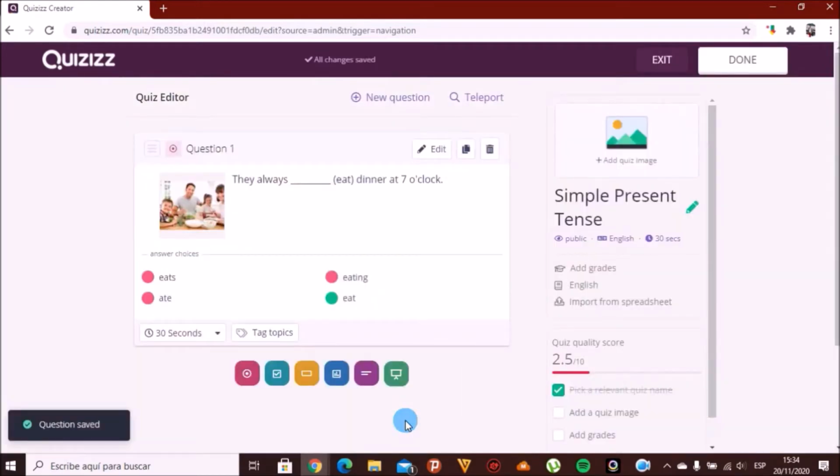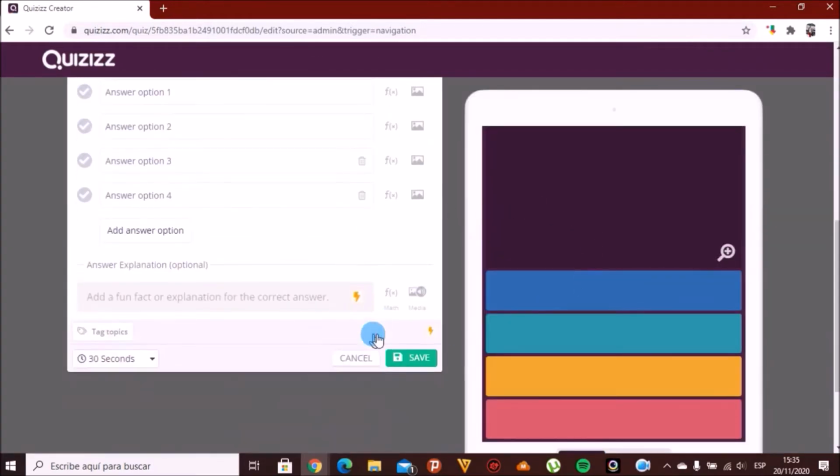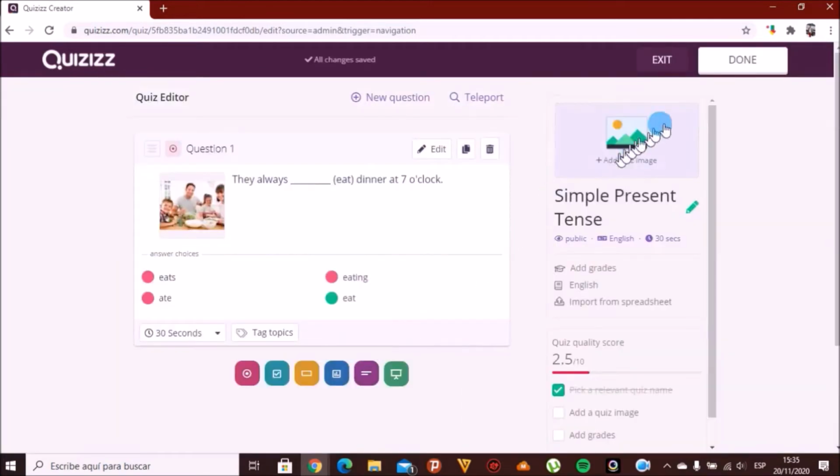We have created our first question and we have multiple options to create a new question, but if we want it to be similar to the last one, we click on multiple choice again. As you can see, here we have the same question model that we just completed. We click on the Done button